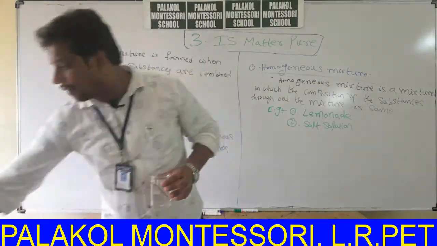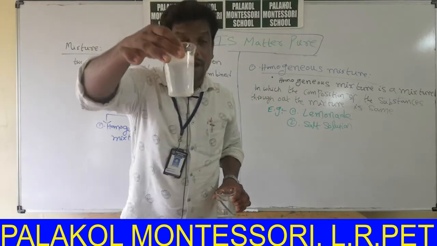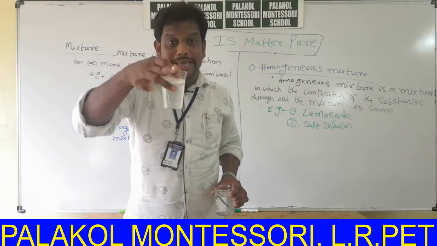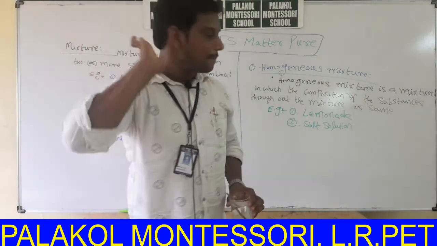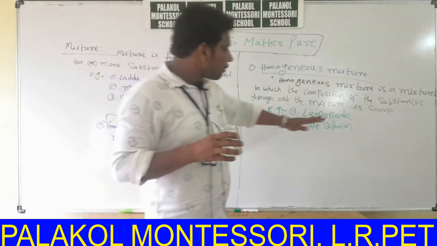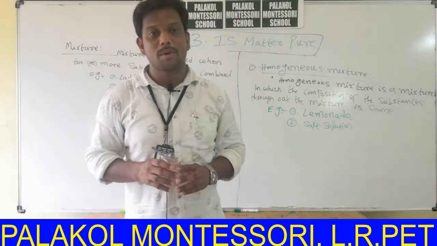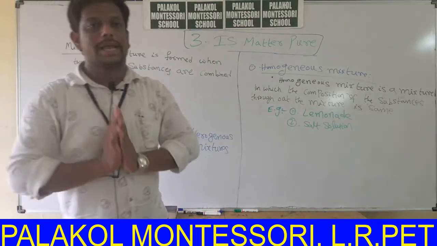Taste in the case of lemonade is same, yes or no? Throughout the mixture the taste is same. Why? Because the lemon juice and salt are uniformly distributed throughout the mixture. This is about homogeneous mixture. So example 1, lemonade, is an example for homogeneous mixture. Salt solution is an example for homogeneous mixture.